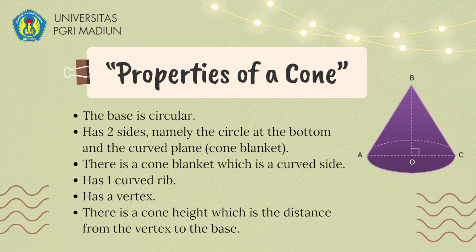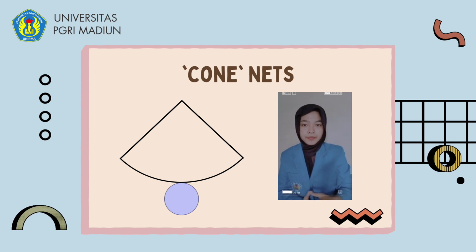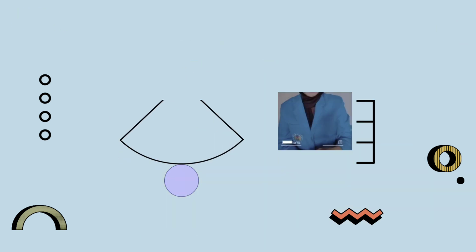Next, properties of a cone. The first, the base is circular. Second, it has two sides, namely the circle at the bottom and the curved plane, the cone blanket. Next, there is a cone blanket, which is a curved side. Next, it has one curved rib. Next, it has a vertex. Next, cone net. If you look closely, these conical nets look like pizza slices and small round shapes.